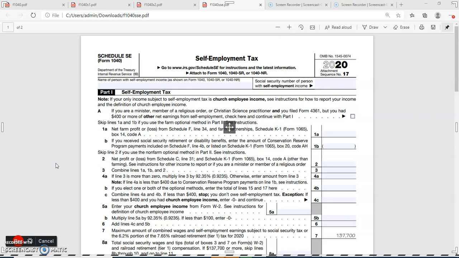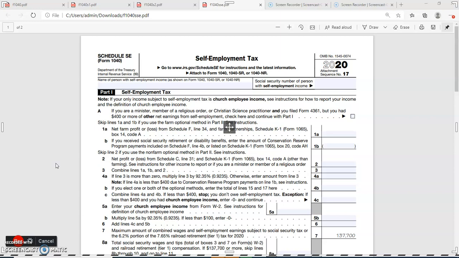The Social Security Administration uses the information from Schedule SE to figure your benefits under the Social Security program. This tax applies no matter how old you are, and even if you are already getting Social Security or Medicare benefits.